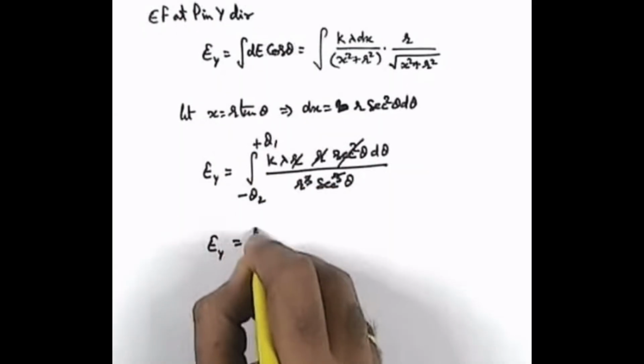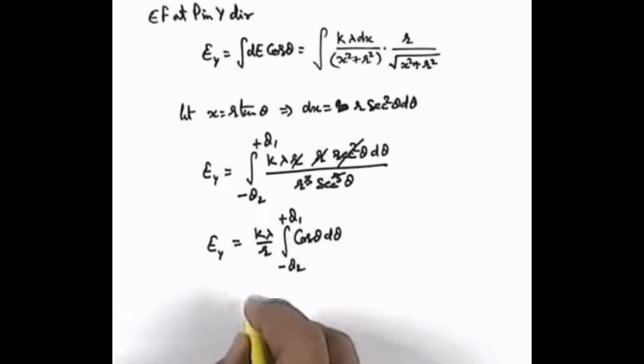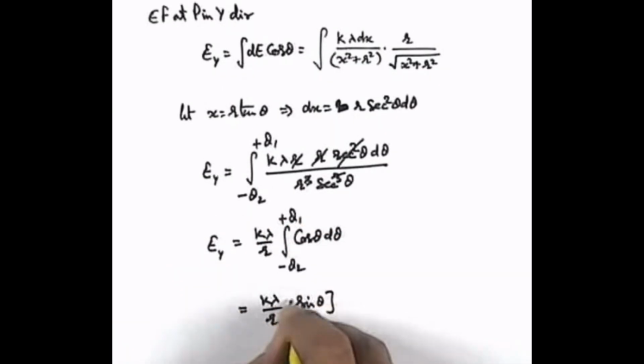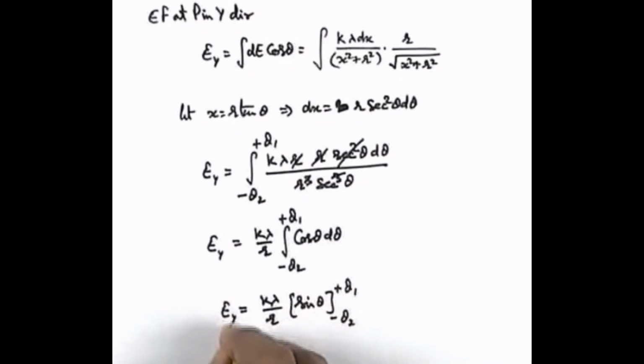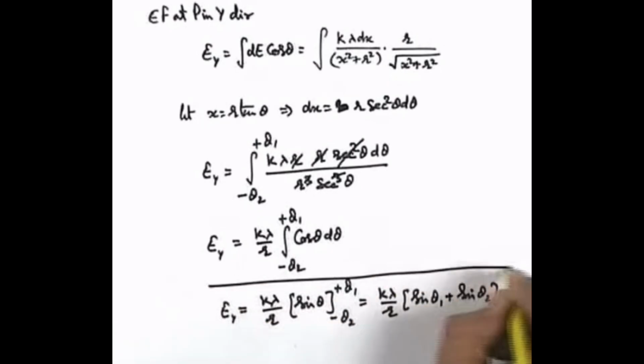So finally we are getting Ey as k lambda by r integration of cos theta d theta from minus theta 2 to plus theta 1, of which the integration will be k lambda by r, it is sine theta. Limits we substitute from minus theta 2 to plus theta 1. So finally this Ey will be k lambda by r. On substituting, this will give us sine theta 1 plus sine theta 2. That will be the result for electric field due to the rod in y direction.